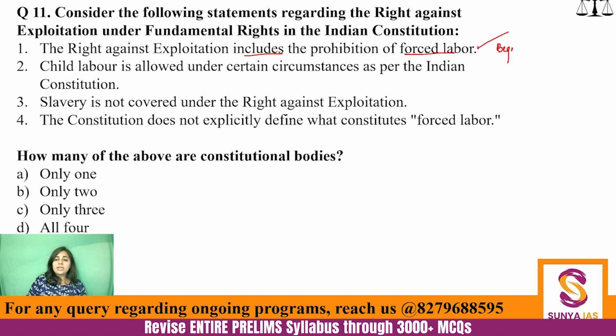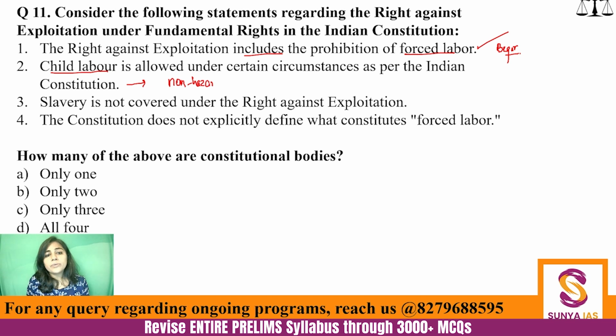Begar is mentioned in the article itself. Then, child labor is allowed under certain circumstances as per the Indian Constitution. Now, the word child labor is not allowed, but children can work in non-hazardous industries.